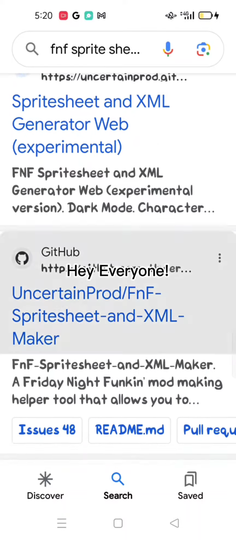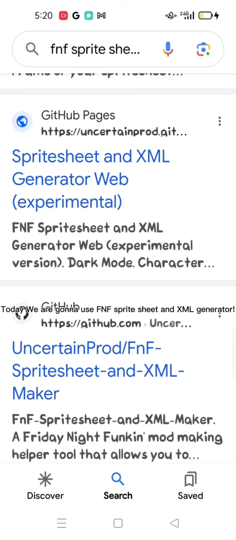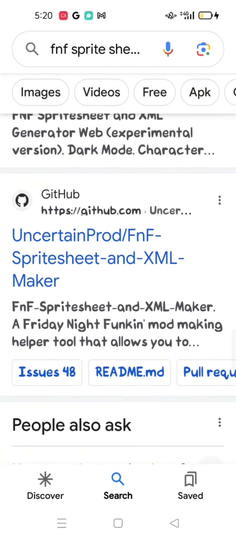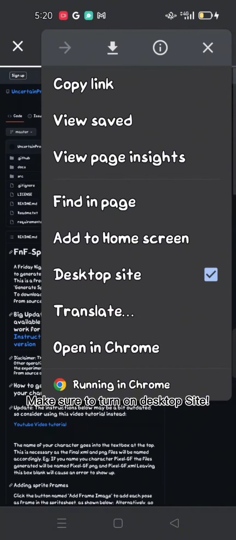Hey everyone! Today, we are gonna use the FNF spritesheet and XML generator. First, go to their GitHub page, link in description. Make sure to turn on desktop site.